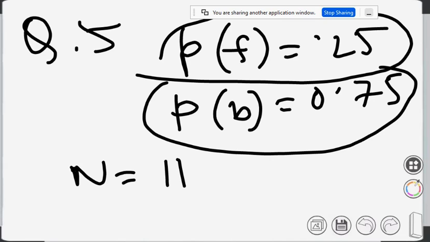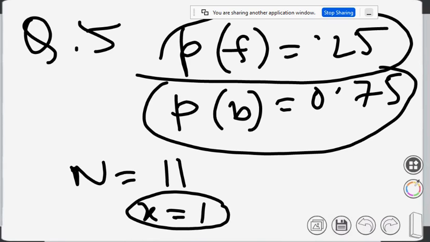And ultimately where will he stand? Ultimately he will stand one step forward. So the value of x is equal to 1. And x can be 1, maximum can be 11, or it can be 0, but it cannot be negative. So putting nCx p to the power x, (1 minus p) to the power n minus x, you can find that probability.